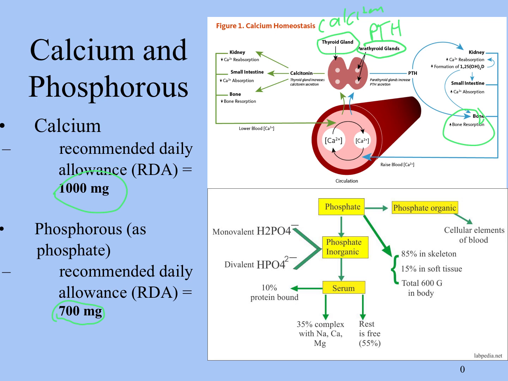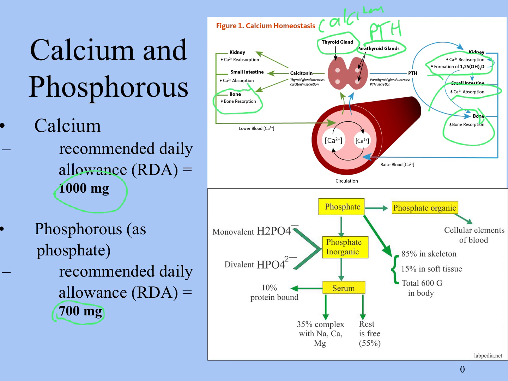All right, and again, parathyroid gland, we talked about the effects that it has on the bone, increasing bone resorption by increasing osteoclast activity, but it also increases calcium absorption in the small intestine and also increases calcium reabsorption by the kidneys, as well as the formation of vitamin D to help with the absorption of calcium in the small intestine.